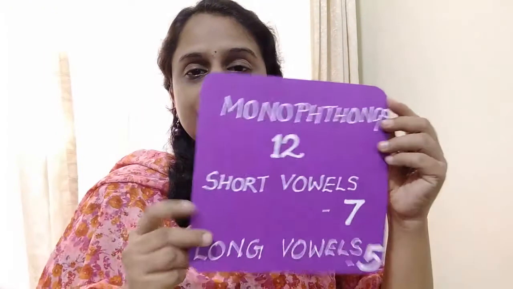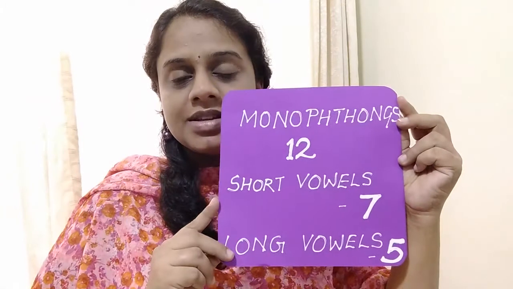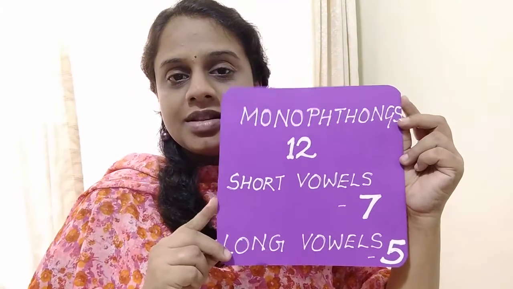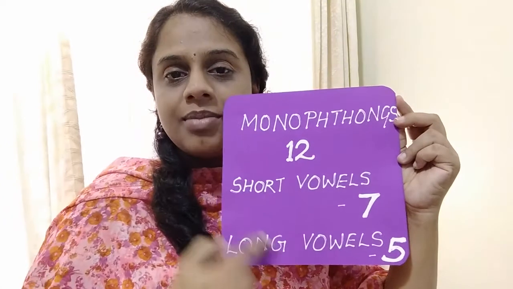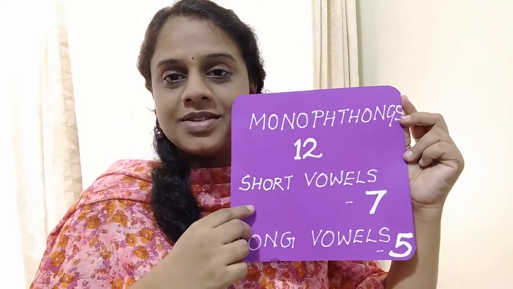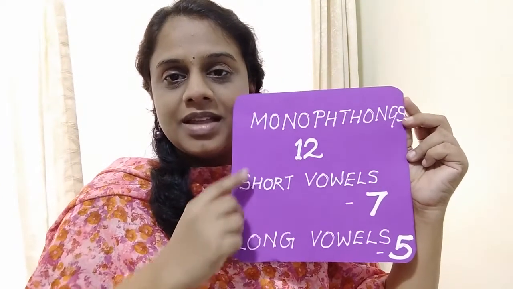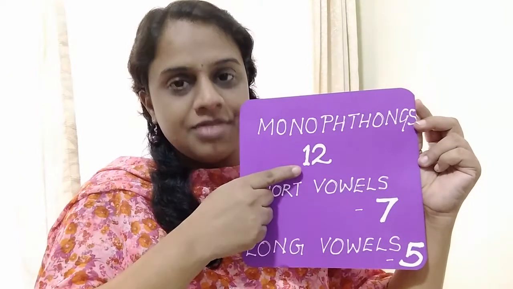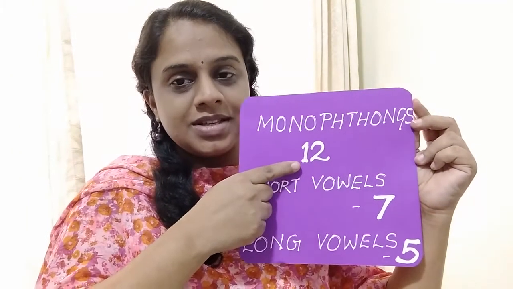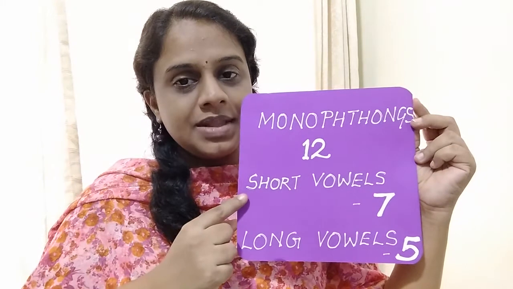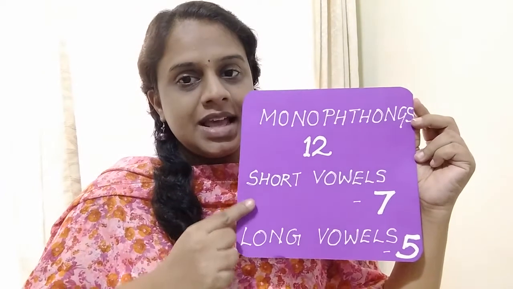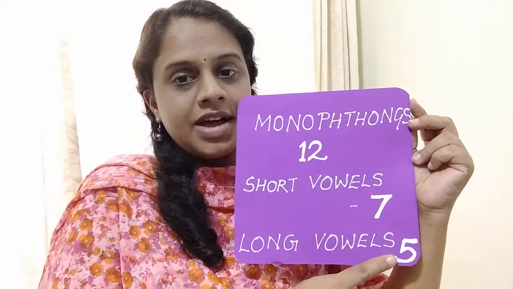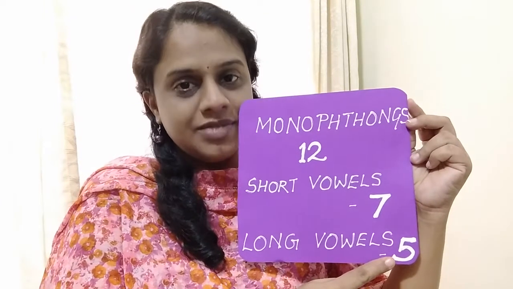Now, look at this. This chart gives you an outline about monophthongs. There are 12 monophthongs. Among them, 7 are short vowels and 5 are long vowels.